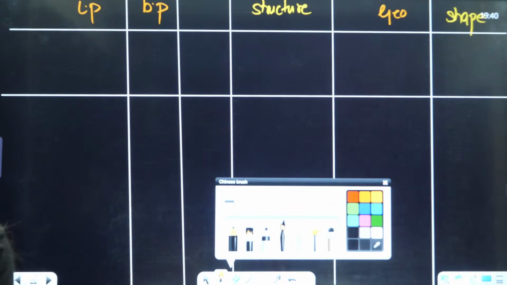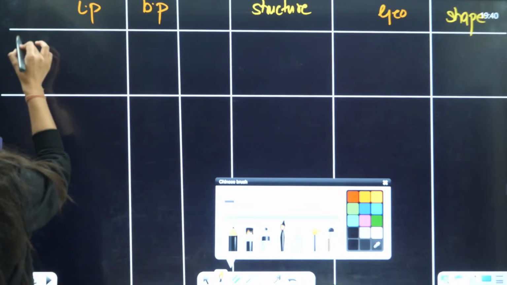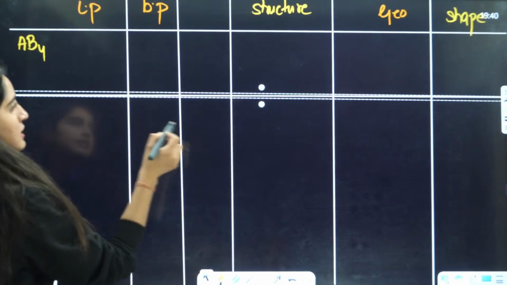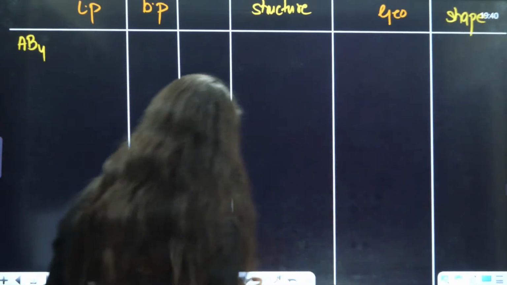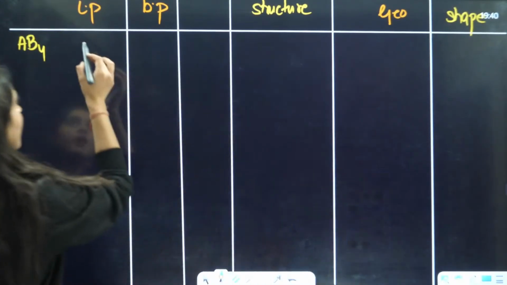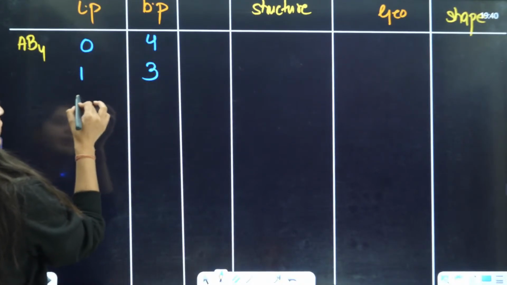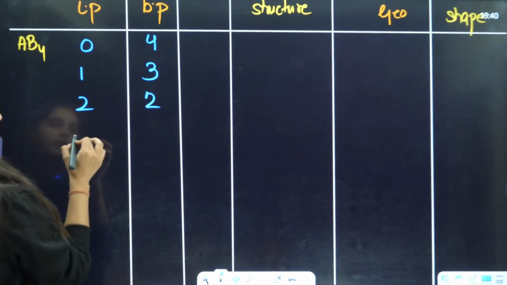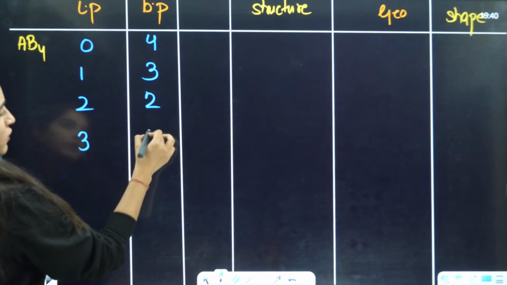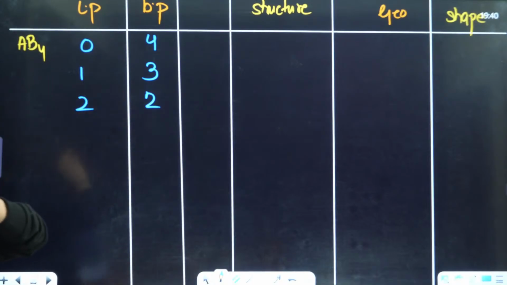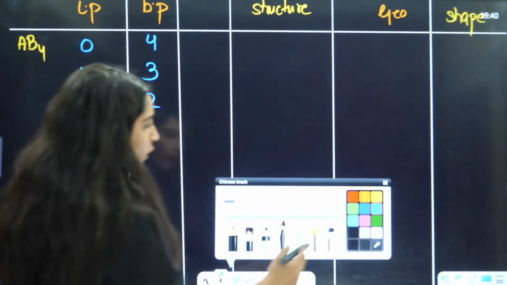Let's say you have an AB4 kind of structure. It is going to have 0 lone pair, 4 bond pair; 1 lone pair, 3 bond pair; 2 lone pair, 2 bond pair; 3 bond pair, 1 lone pair. That is the maximum that we want.